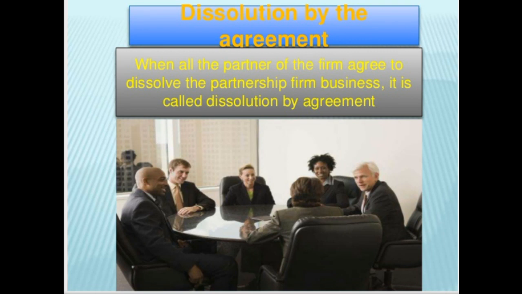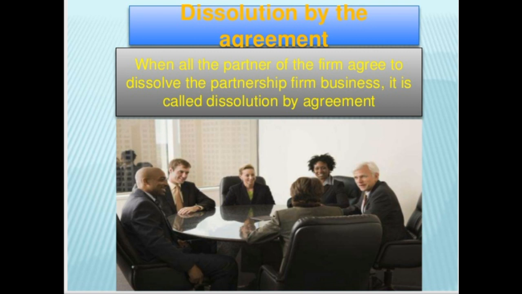Dissolution by the agreement. When all the partners of the firm agree to dissolve the partnership firm business, it is called dissolution by agreement. That means all the partners who are related to the firm are agreed.